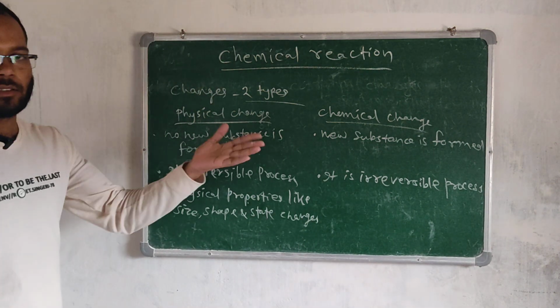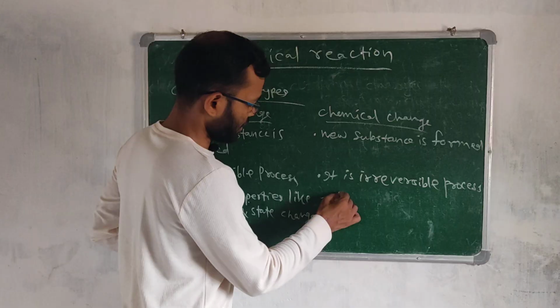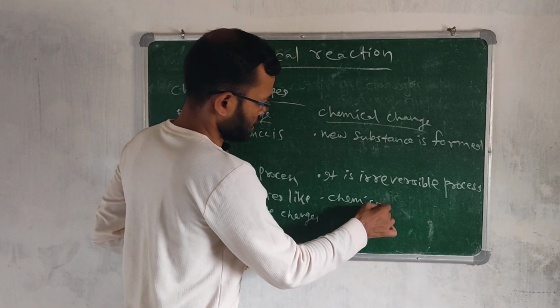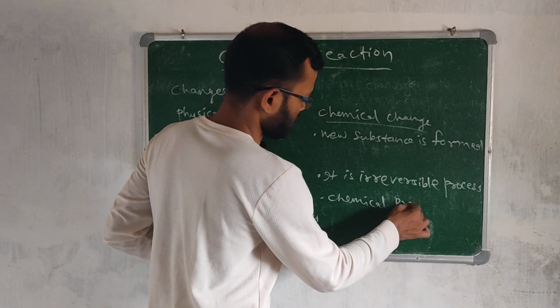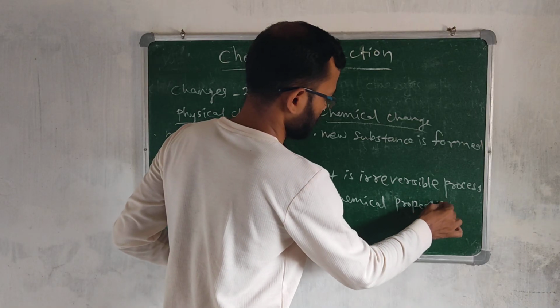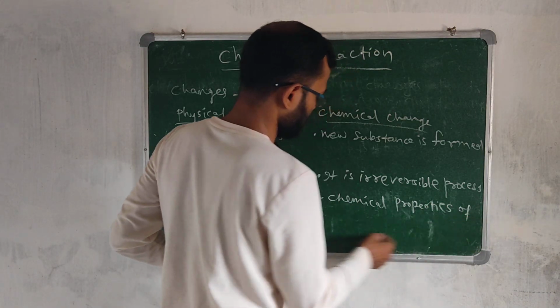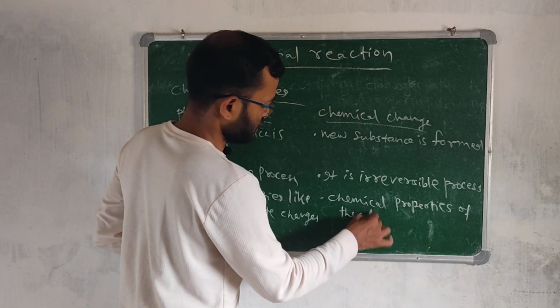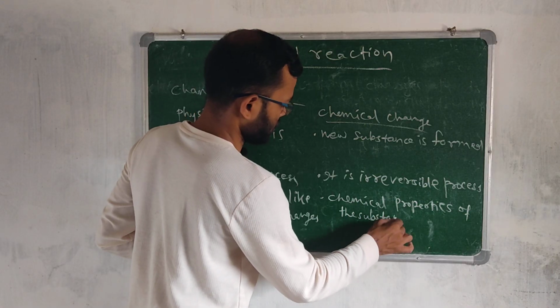But in case of chemical change, the chemical properties of the substance change.